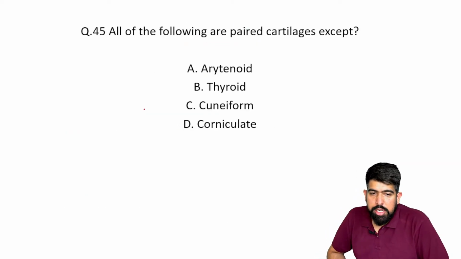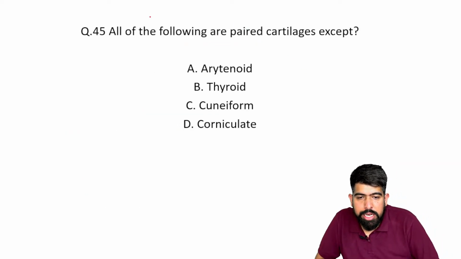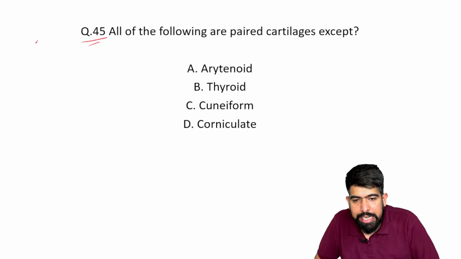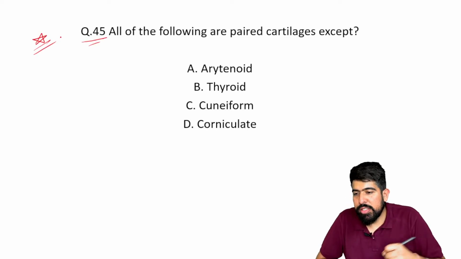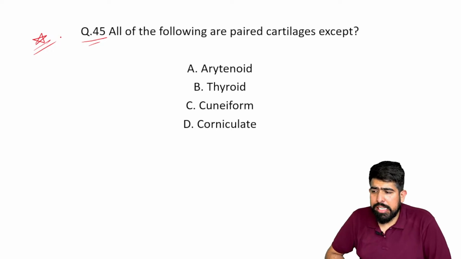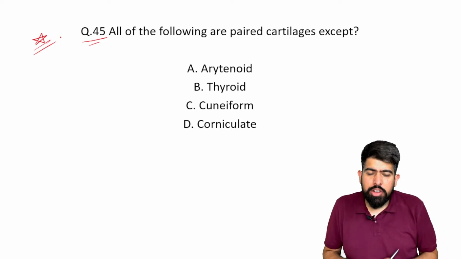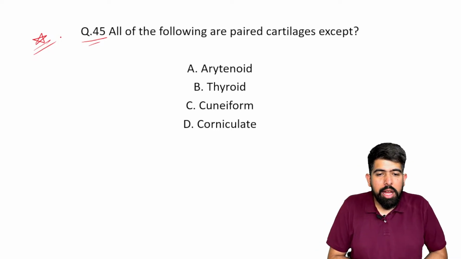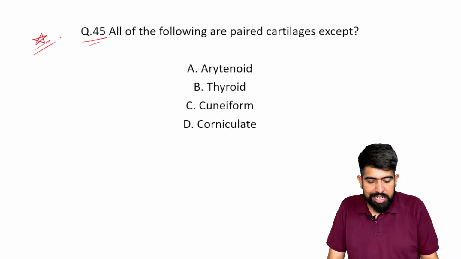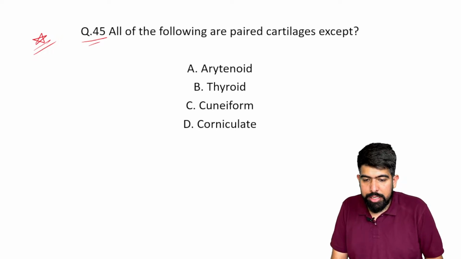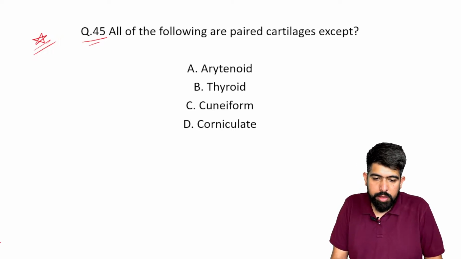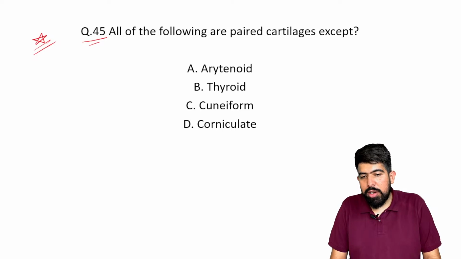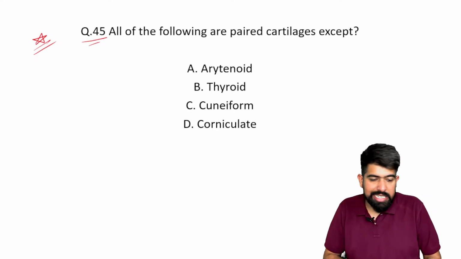The next: all of the following are paired cartilages except. This is again and again asked in previous years, repeatedly asked in your FMGE exam. Try to reply to this last question and we'll finish this session here. All of the following are paired cartilages except. What will be your answer here?